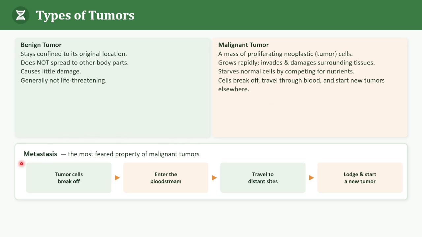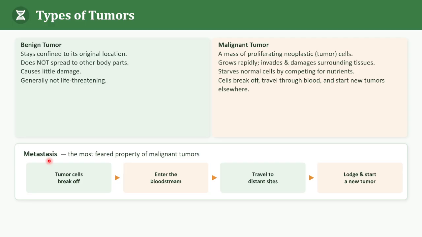Then what is metastasis? See, this is the most feared property. Suppose a malignant tumor is present at one location. Some tumor cells can break away, enter the bloodstream, travel and reach another location, and there they form a new tumor. This spreading of the cancer cells to distant sites is called metastasis.